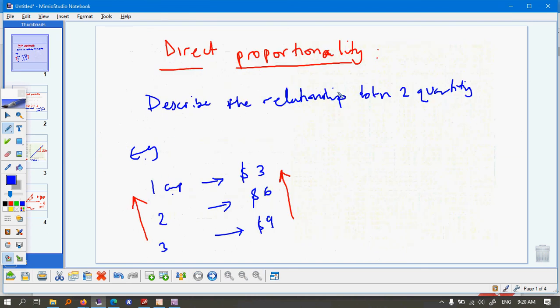Okay, so what did we talk about? Proportionality. Direct proportionality is basically used to describe relationship between two quantities. And for direct proportionality, when one quantity increases, the other quantity also increases. For example, price of books and number of books. When number of books increases, price also increases.